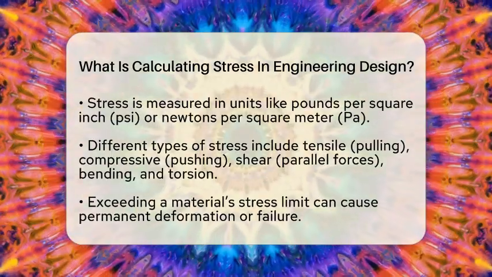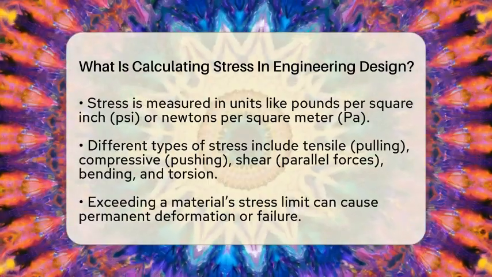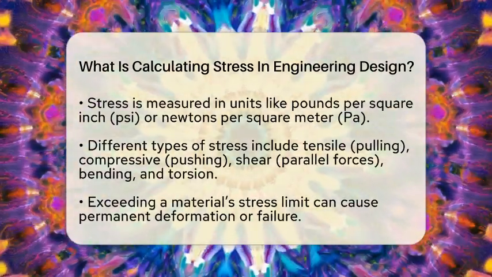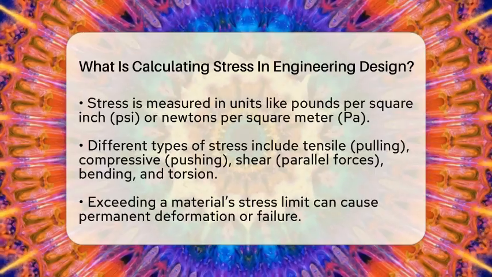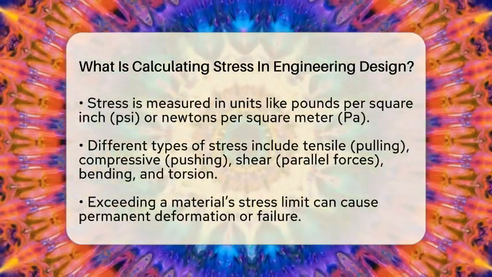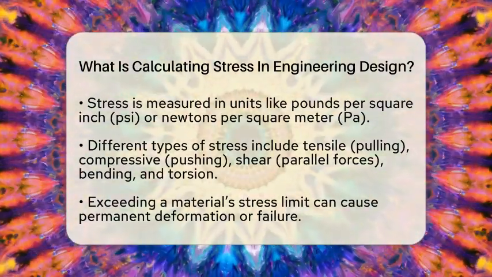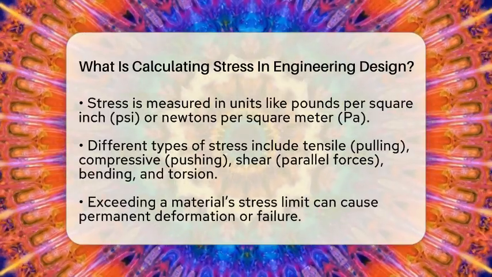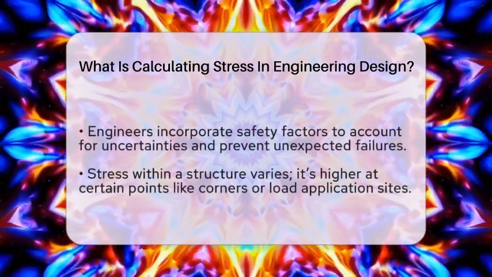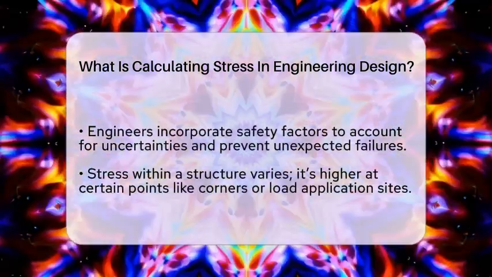There are different types of stress depending on how the force is applied. Tensile stress happens when you pull or stretch a material. Compressive stress occurs when you push or squeeze it. Shear stress is when forces act parallel to the surface, causing layers to slide past each other. Other types include bending stress, which happens when a beam is bent, and torsion, which is twisting. Each type affects the material differently and can lead to failure if the stress exceeds what the material can handle.